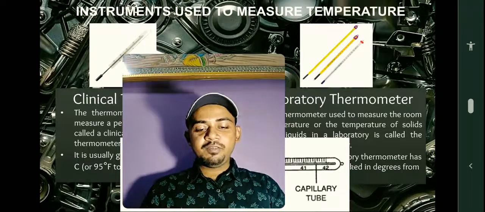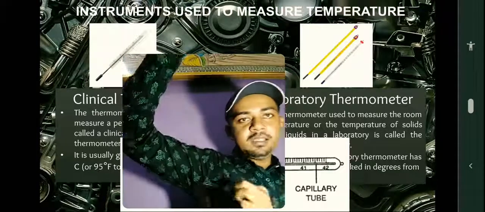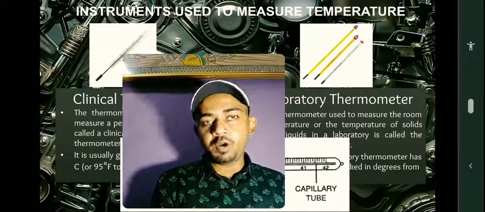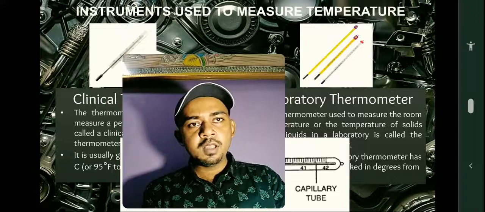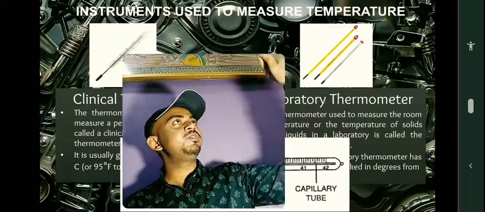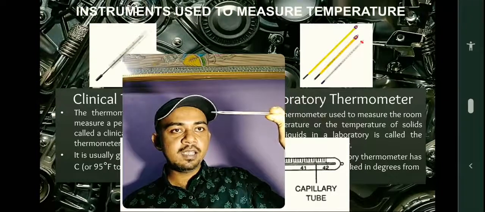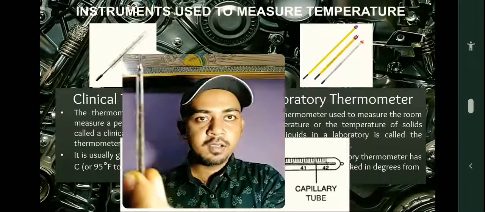This way you keep it on the armpit of the patient whose body temperature you want, and leave it like this for a minute or two. Then you take it out from the sick patient's arm, hold it towards the light, and simply rotate it like this, and you will be able to see the fever.